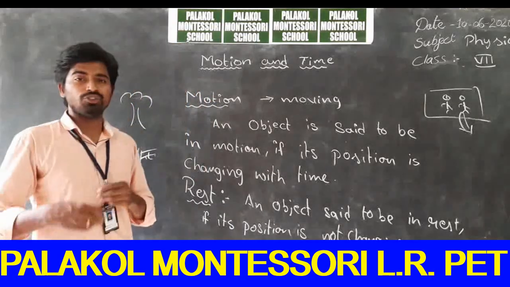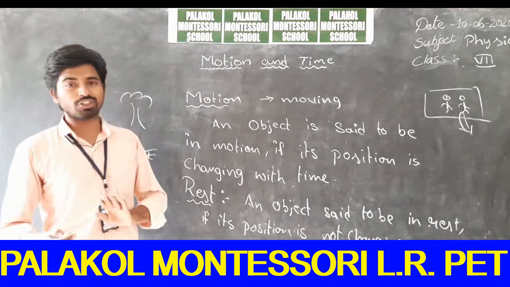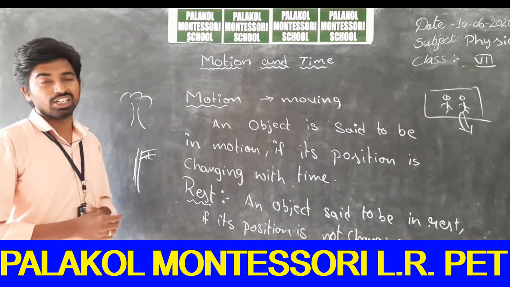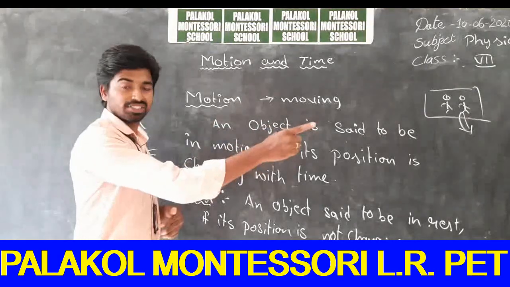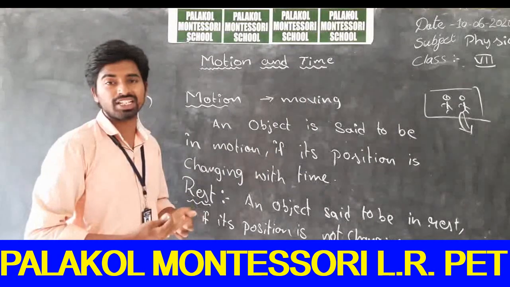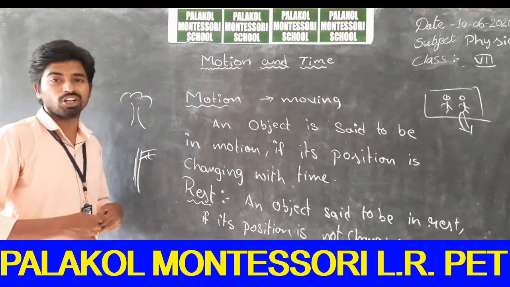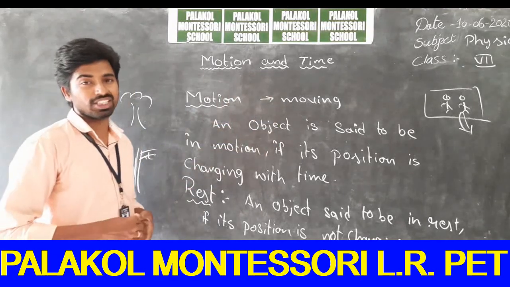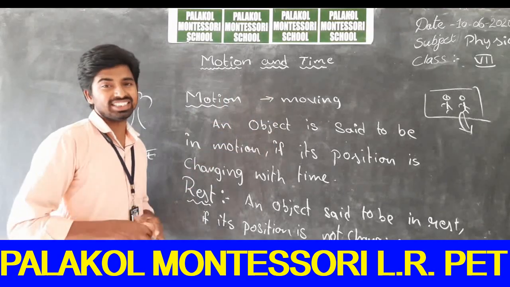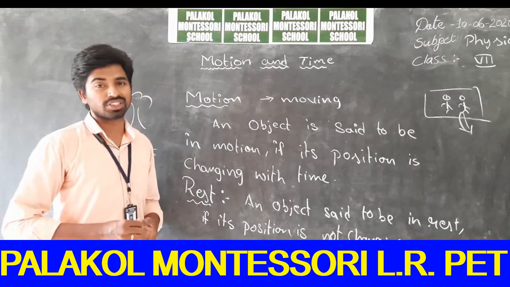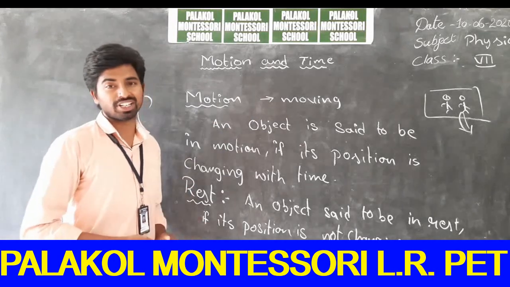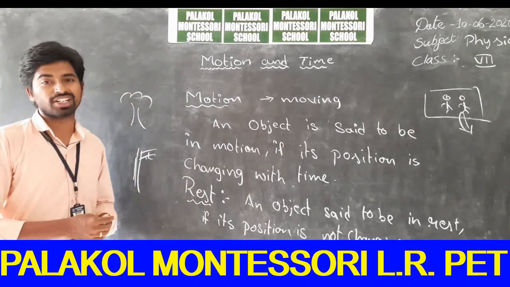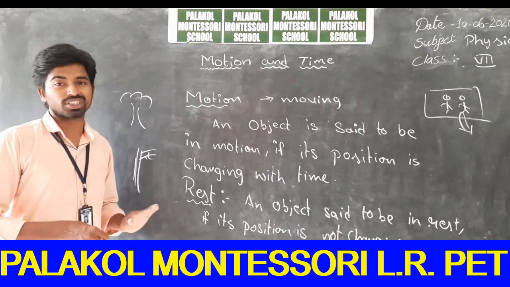For example, if you are observing your friend from outside of the bus, the position of your friend is changing along with the bus. Then what will you observe? The position of your friend changes. So in that case you can consider your friend to be in motion. If you are in the bus along with your friend, he is at rest. If you are outside the bus and observing your friend, then your friend is in motion.